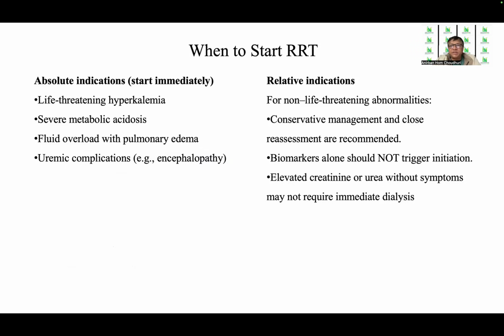Now, going to the first domain, when to start RRT. The absolute indications, according to the guidelines, in which RRT needs to be started immediately are only few: life-threatening hyperkalemia, severe metabolic acidosis, fluid overload with pulmonary edema, and uremic complications like encephalopathy. There are relative indications, like non-life-threatening abnormalities, which call for conservative management and close reassessment.